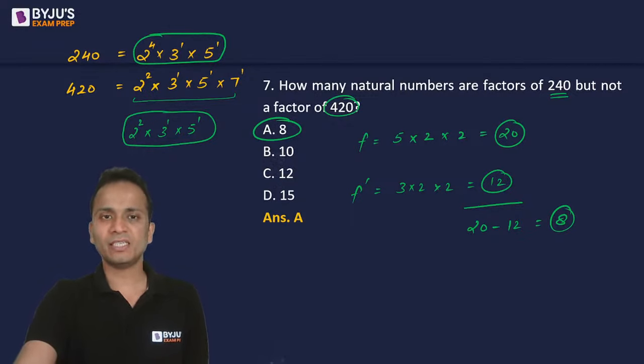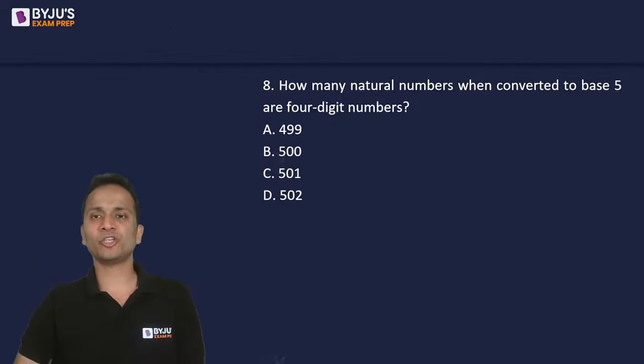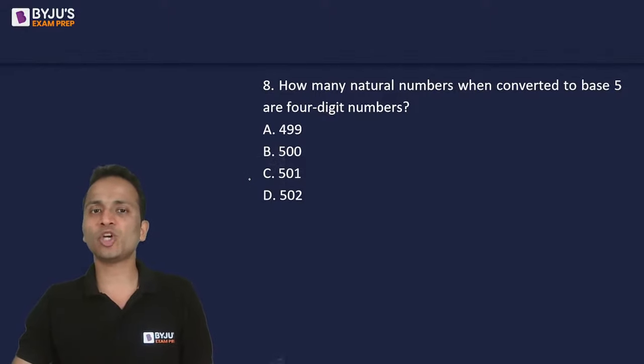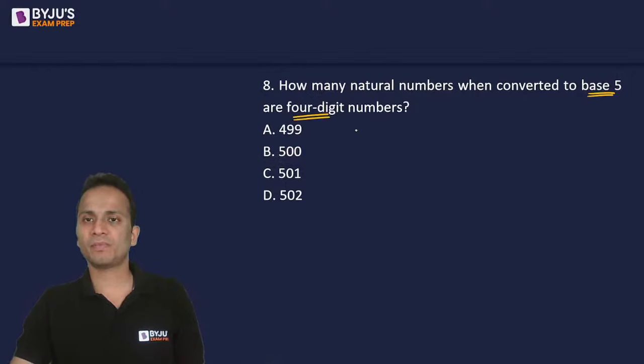Okay, all right. Let's move on and look at the next question, question number 8. Question number 8 is a question based on base systems. So I'll directly give you the solution of this. How many natural numbers when converted to base 5 are 4-digit numbers? Base 5 में 4-digit number होना चाहिए.